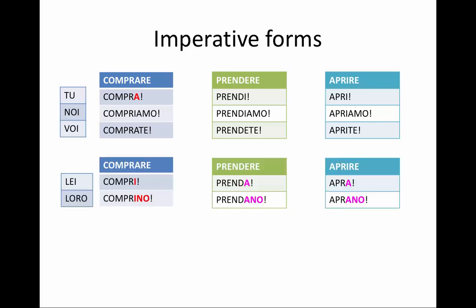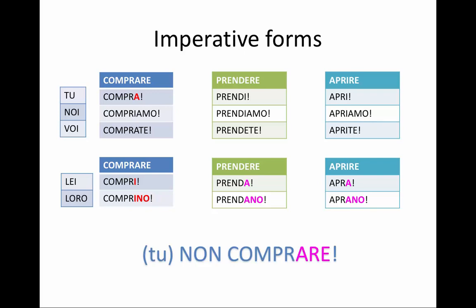In the formal form, there are differences. So for lei, it would be compri in -are verbs. So I would say signora compri, and then signori, if I'm addressing plural formal people, I would say comprino. So notice that I'm just adding an O to the end of the lei form. The same goes for the -ere and -ire verbs. It would be signora prenda, signori prendano, signora apra, signori aprano.